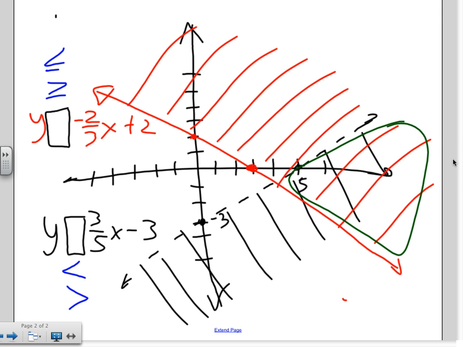Which region should we test? Let's test the one that has 0, 0 in it, like you said. So, if we pick that one to test, what answer do we expect to get back? False. So let's plug it in, test. 0, this will go away, so it's just going to be 2. Agree? Which symbol will make it false? Very good. So we're done with that one.